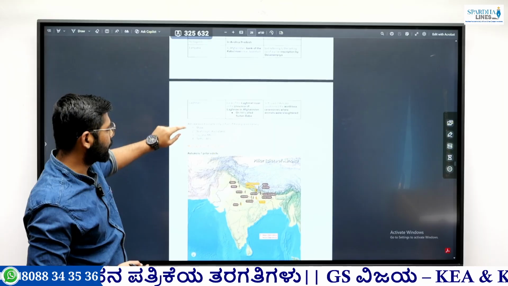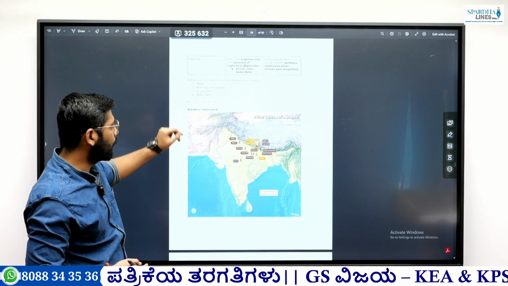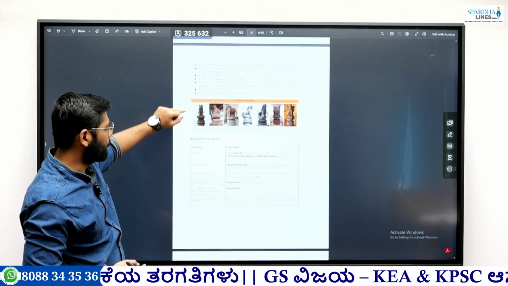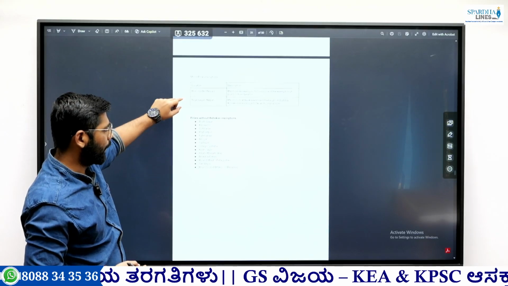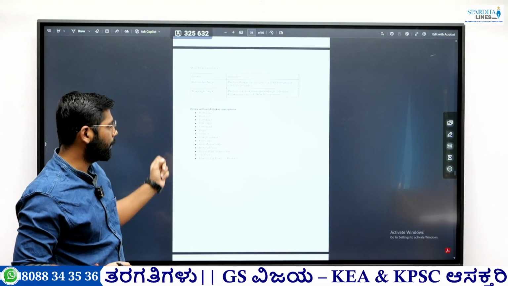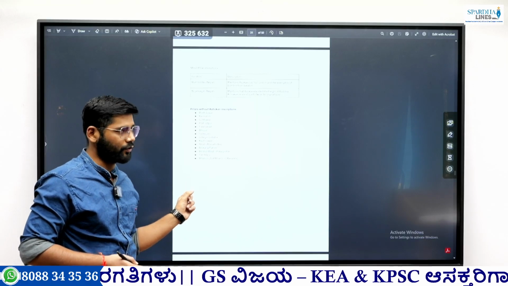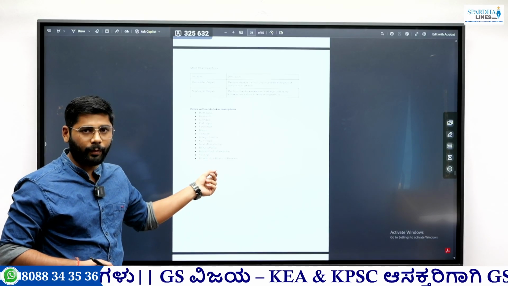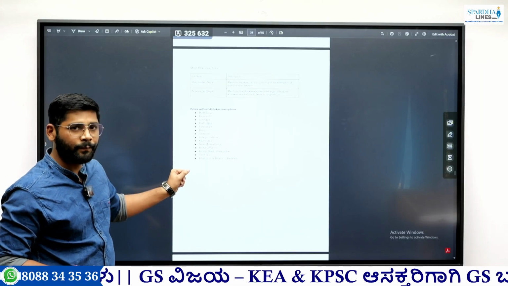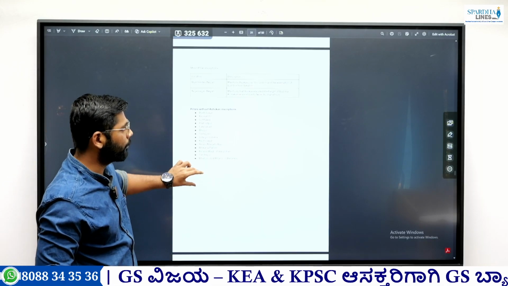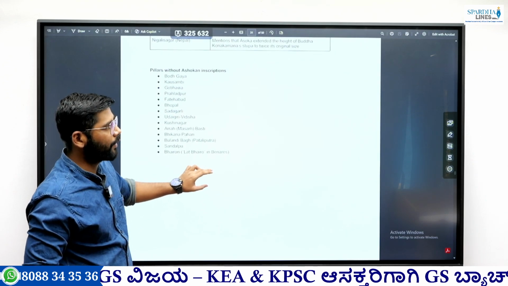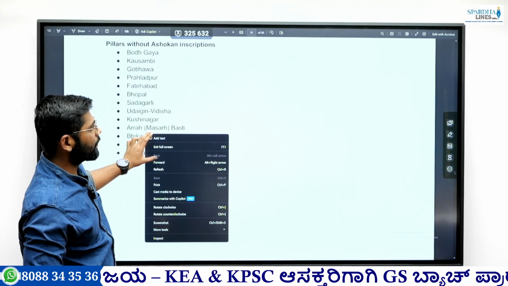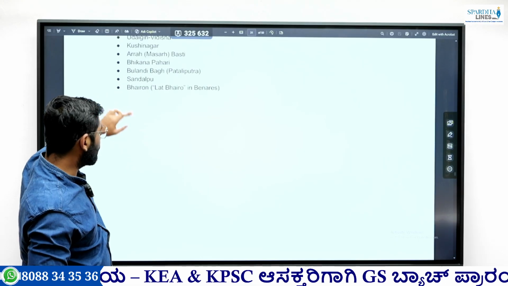Then I have discussed the Mauryan pillar edicts. There are 7 Ashokan pillar edicts, and I have discussed all 7 as well as the places where they are located. And finally, some places where Ashokan pillars are present but the inscription is not there. So these Ashokan related places that came in PYQs I have covered holistically. So go through the second session. It will be very useful for you because UPSC nowadays is asking at least 1 or 2 questions on these topics.